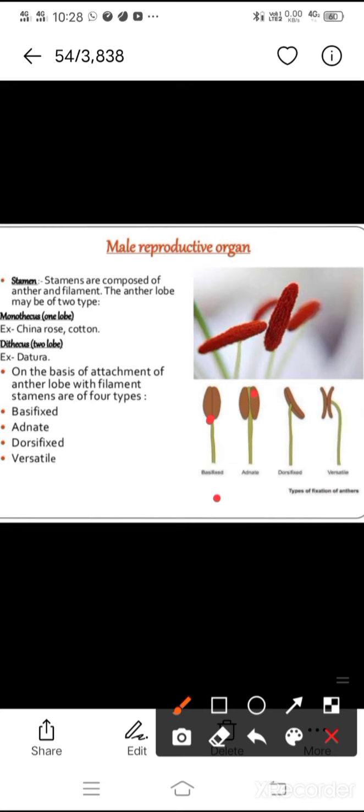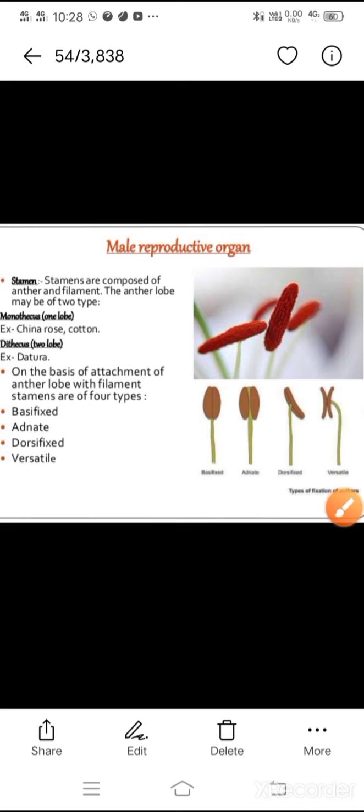Dorsifixed, backside. The anther is attached to the back of the connective. And versatile: where it is attached loosely so it moves easily. It is called a versatile anther. This much is not that important.